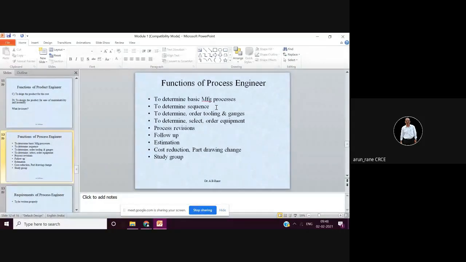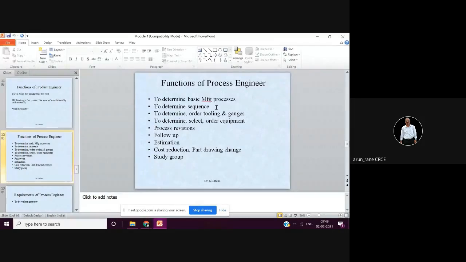He has to determine what kind of toolings and what kind of gauges are required, and then he needs to order them. He needs to determine and select the equipment, like capstan lathe, turret lathe or CNC lathe.